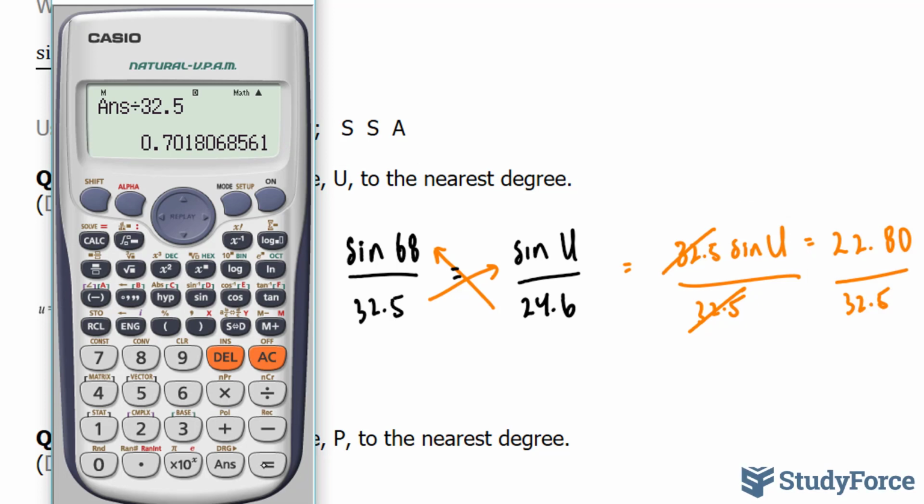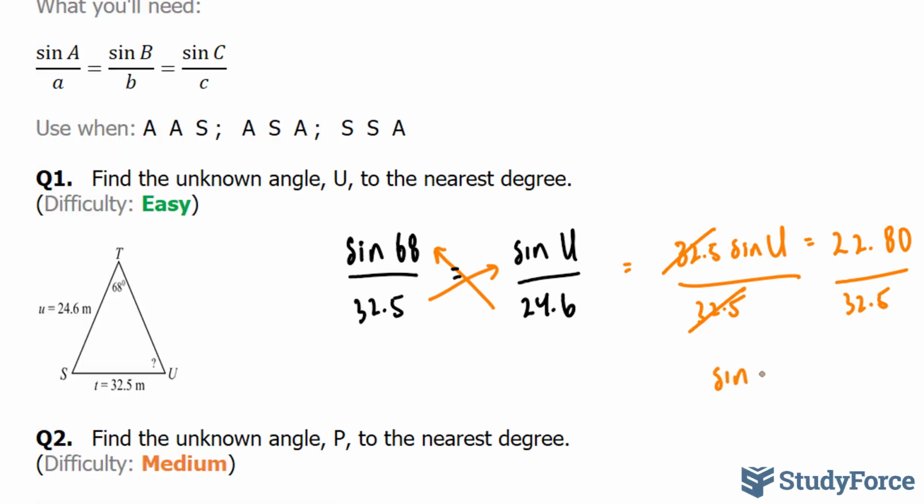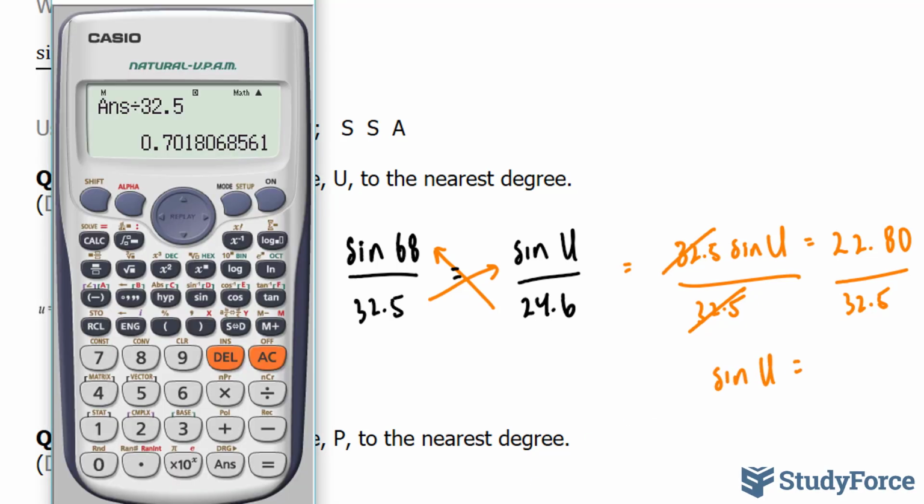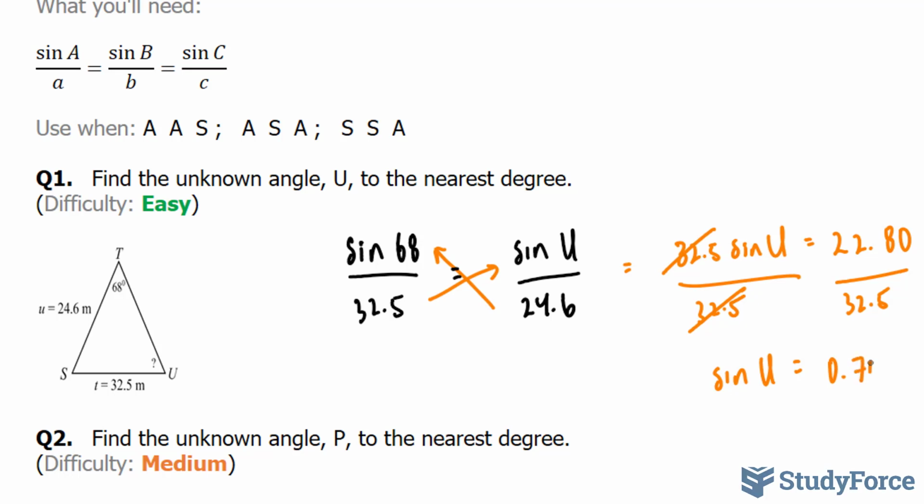Now don't be fooled into thinking this is the angle. No, this is the ratio that represents the angle which we're looking for. Before I show you the next step, I'm going to write down sine u is equal to 0.7018. And just a little tip for you, whenever you have a number that represents a ratio to an angle, keep 4 decimal places. It will give you a more accurate angle in the calculation.